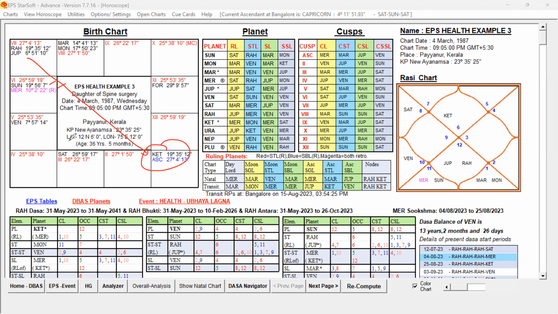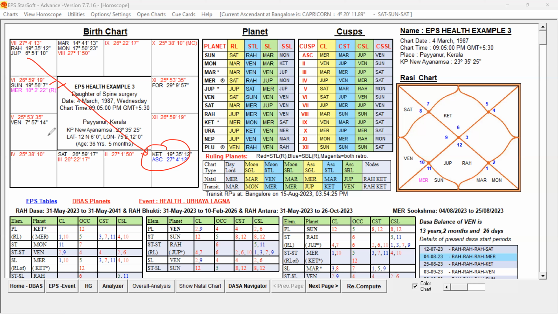Lagna Lord Mercury is not directly influenced by the unfavorable 8th house, 12th house, 6th house significators, but Mercury is conjoined with the 12th Lord, and Mercury is in the sign of Saturn, who is the 5th Lord and also the 6th Lord, and Mercury represents Ketu, who is posted in the 12th house and aspected by the Badhaga Lord, Jupiter, from the 6th house.